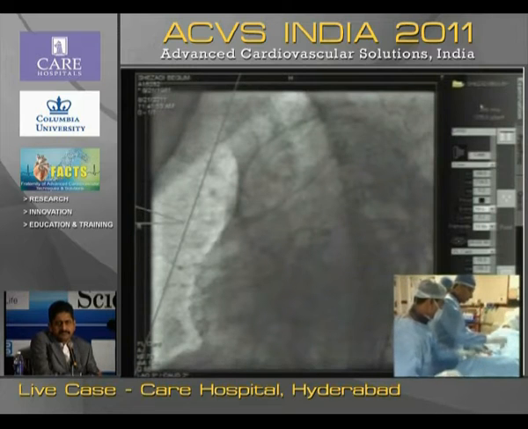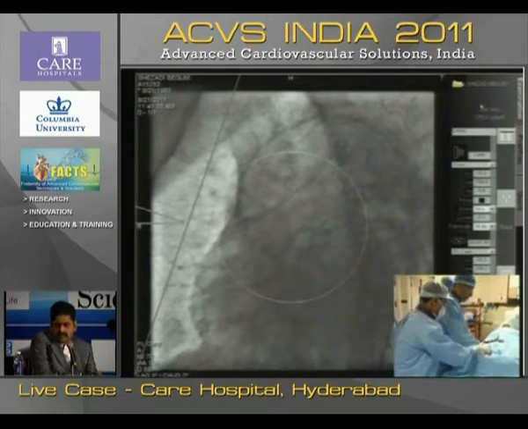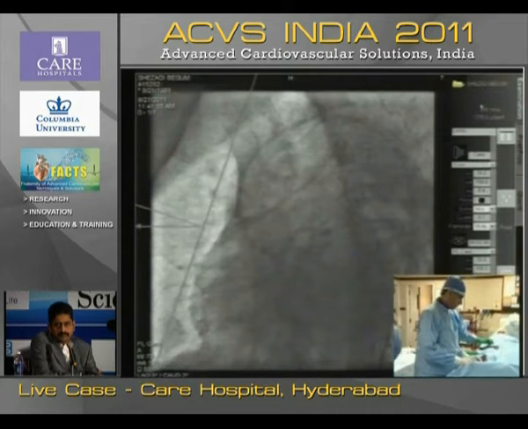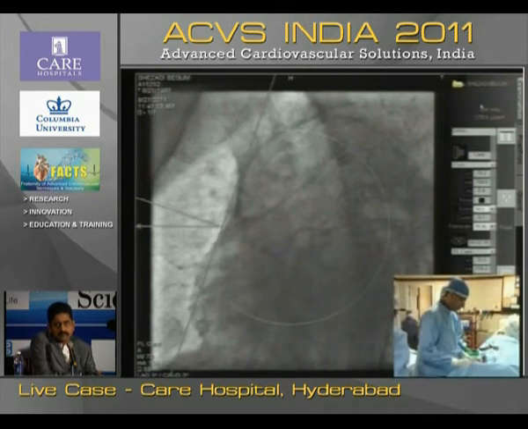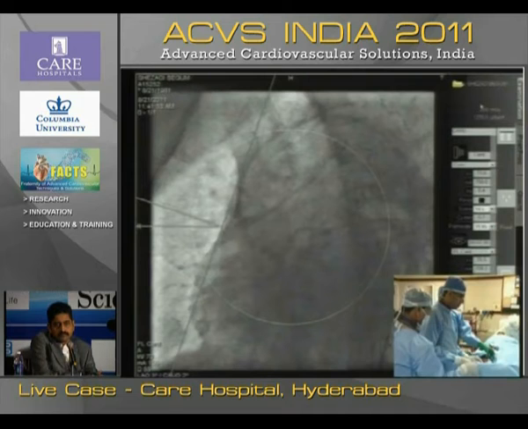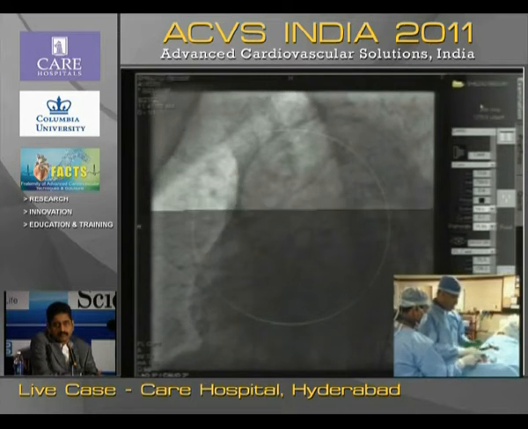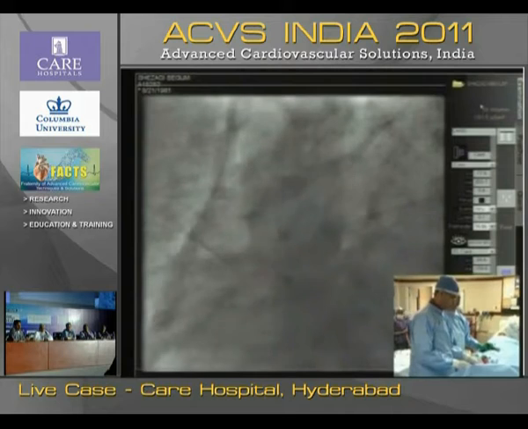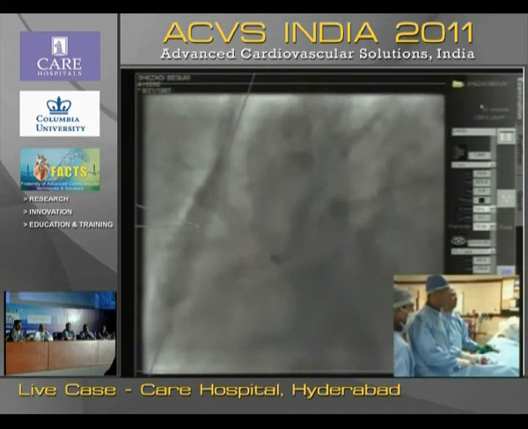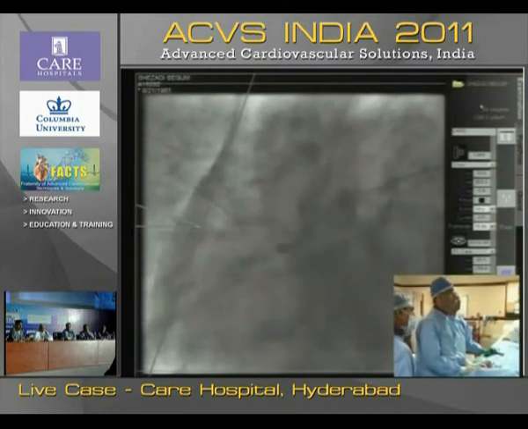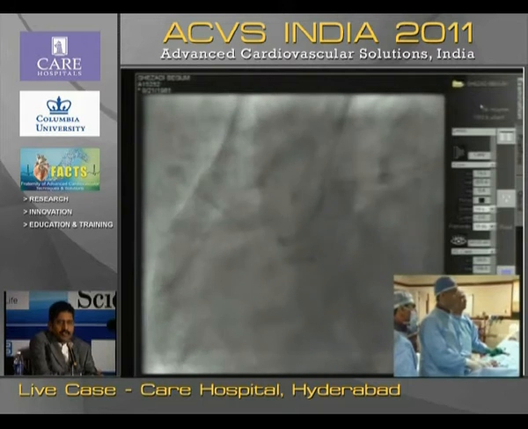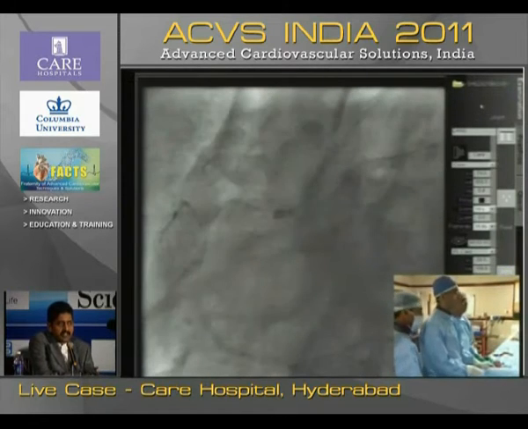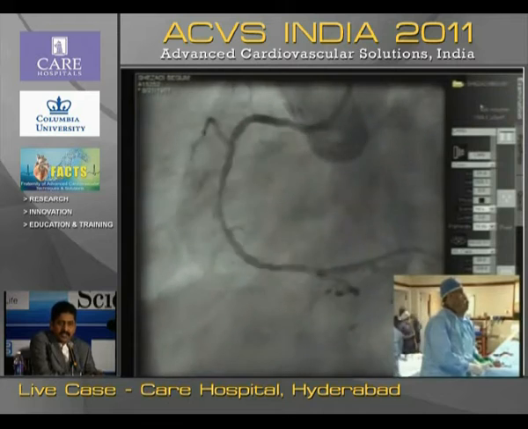One of the major issues which we face is especially in ostial lesions, where the first generation stents' radial strength has been found to be superior compared to the second generation DES. In those types of situations, these stents will probably have a role, where you can really go high on the pressures, and the chances of recoil are quite less compared to the second generation DES. Yeah, we actually had one more ostial disease for this. That was the idea of putting it in, but we ended up taking this because of some patient issues. Okay.